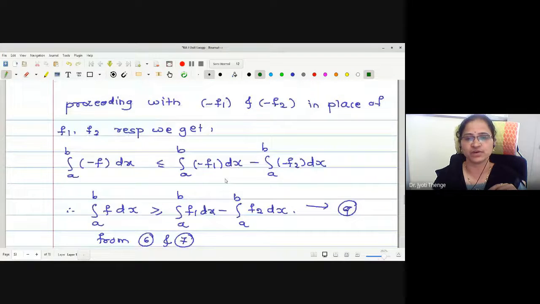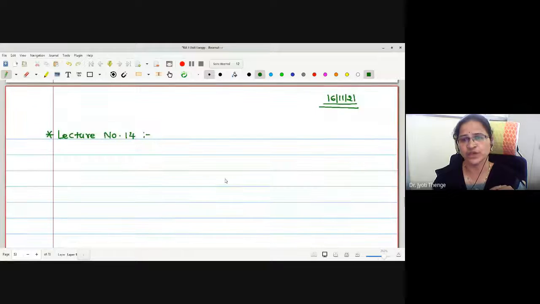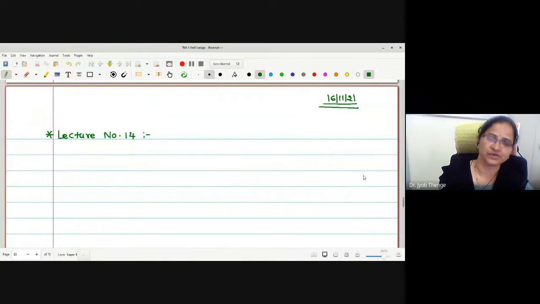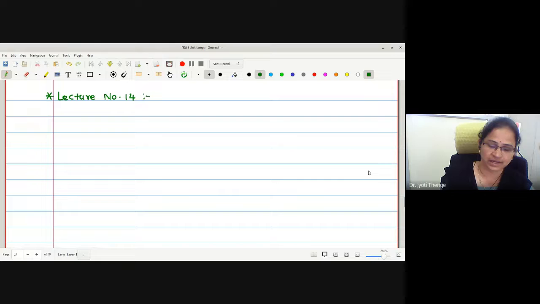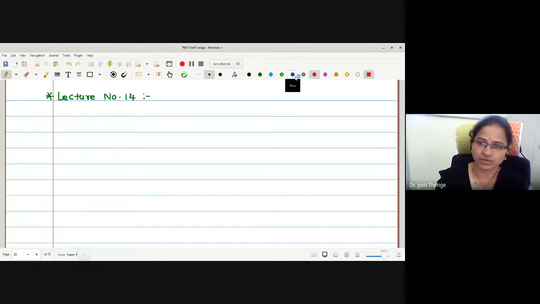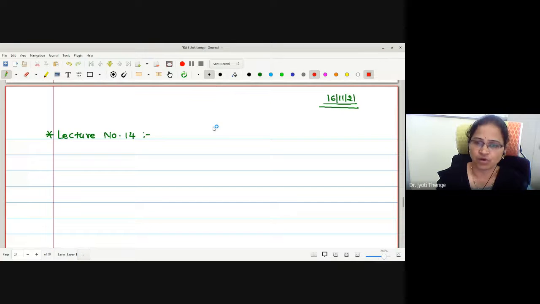Now in today's lecture, we are going for an important theorem which we have used many times in our higher secondary level, but now we are going to prove it. If we have an integration from a to b, and if c is a point in between a and b, then we have already written that this integration a to b is exactly the same as integration a to c plus c to b. This we have used. Now we are going to prove this.